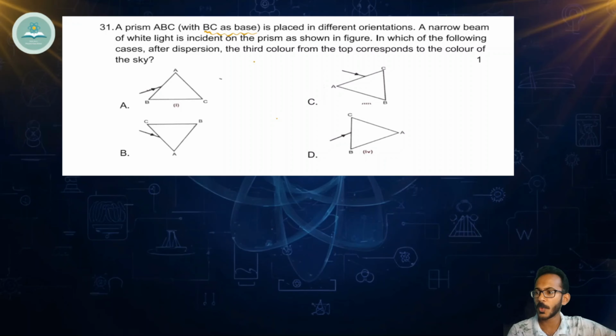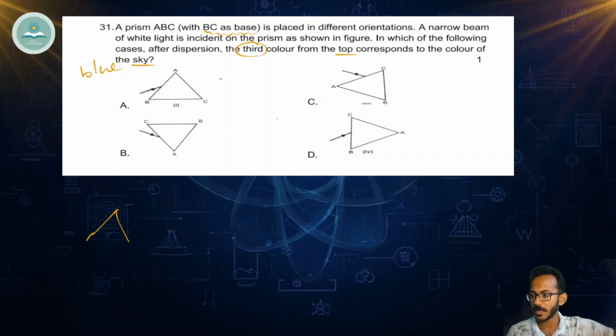In which of the following cases, after dispersion, the third color from the top corresponds to the color of the sky? We know the color of the sky is blue. So they are asking when will the third color from the top be blue, in which orientation. Okay, before going to that, let's see what happens in a prism.